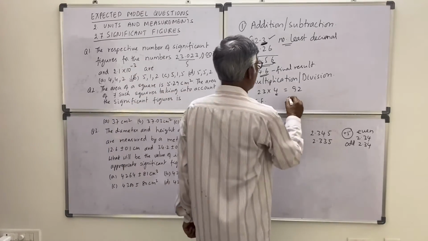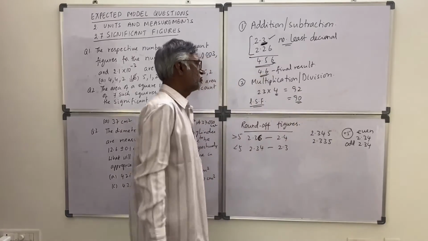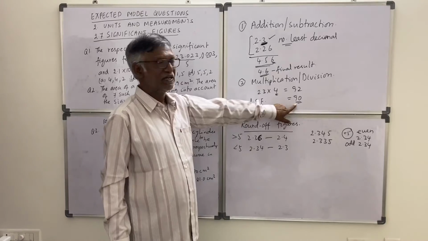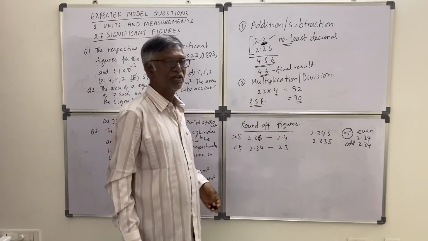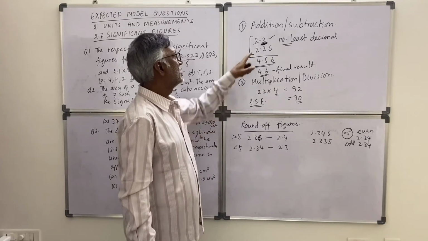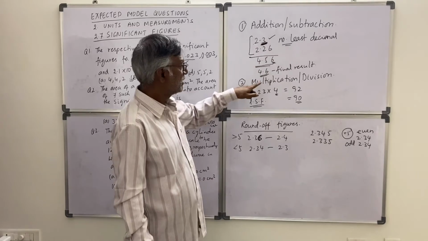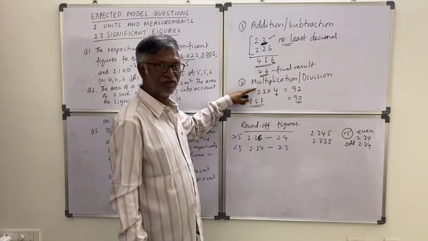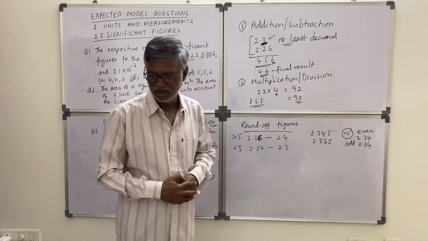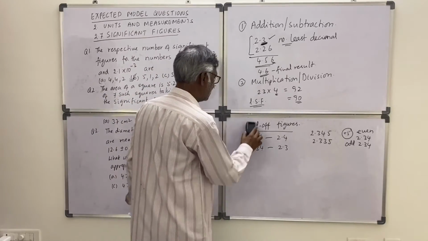So this one will become 90. Drop the 2, it will become 90. So it should have only one significant figure. That is the rule in multiplication or division. Remember this. These are the two rules: least number of decimals we have to keep in addition or subtraction, and least number of significant figures we have to keep in multiplication or division. Okay? Did you understand?